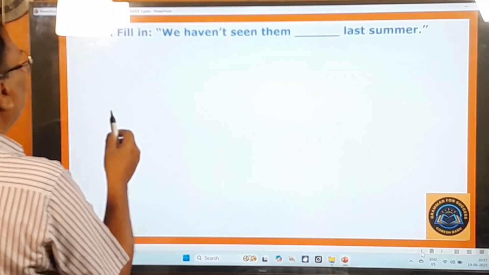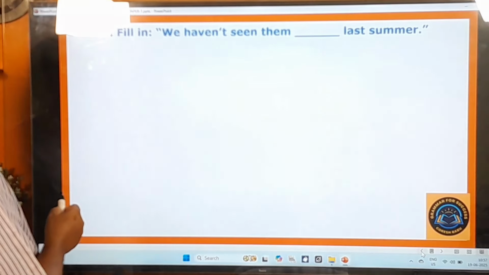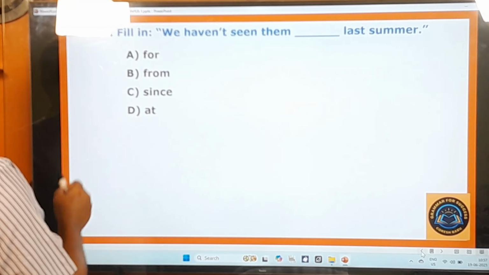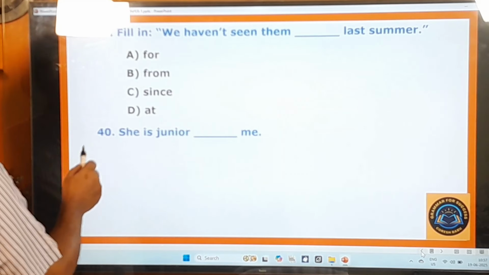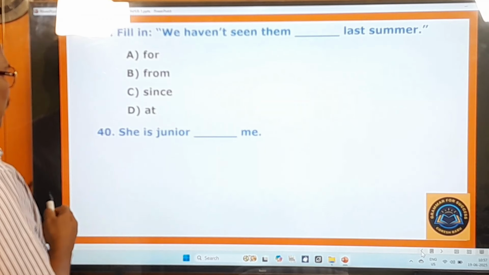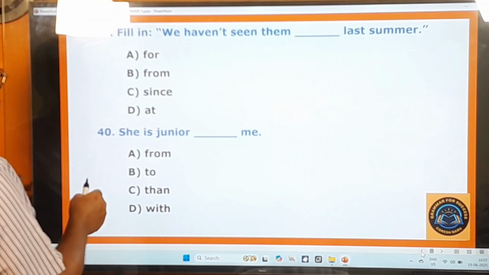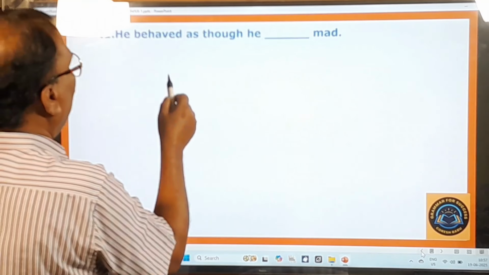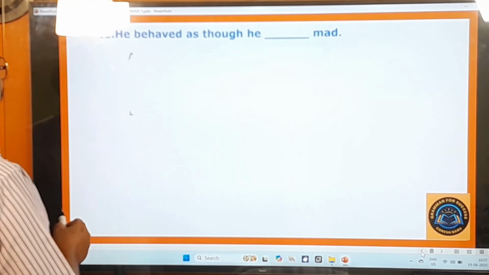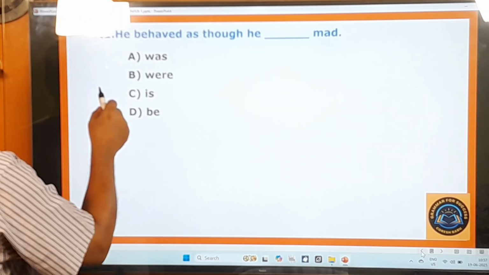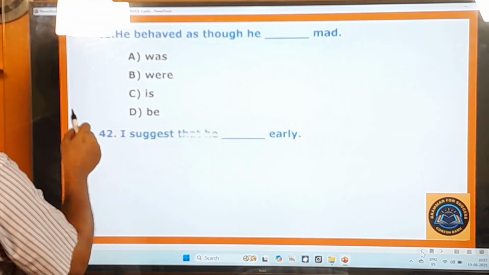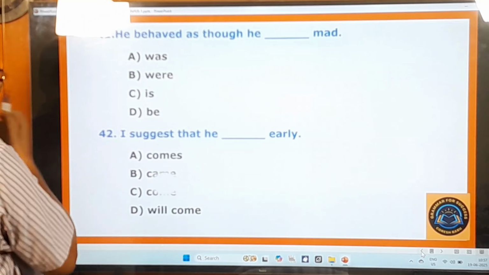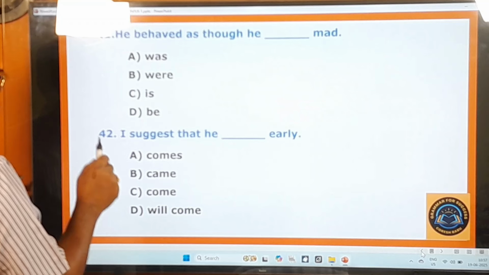39th question. Fill in. We haven't seen them dash last summer. For, from, since, at. 40th question. She junior dash me. From, to, than, with. 41st question. He behaved as though he dash mad. Was, were, is, be. 42nd question. I suggested that he dash early. Comes, came, come, will come.